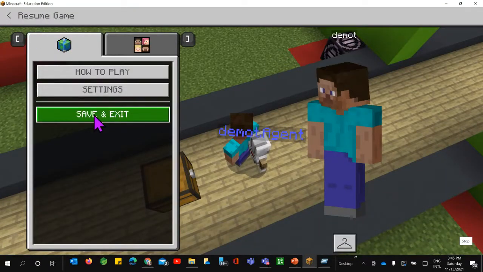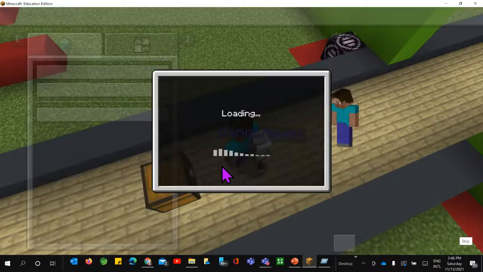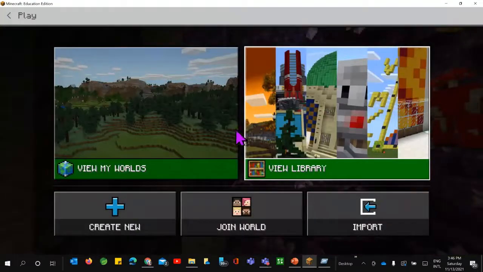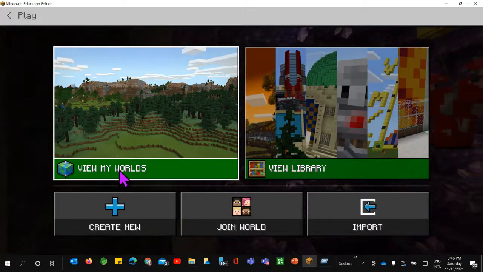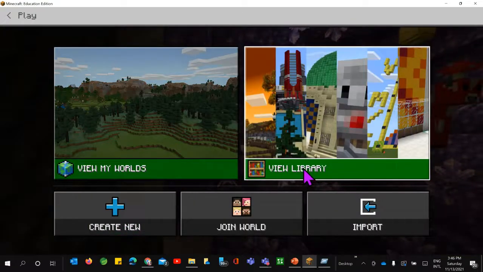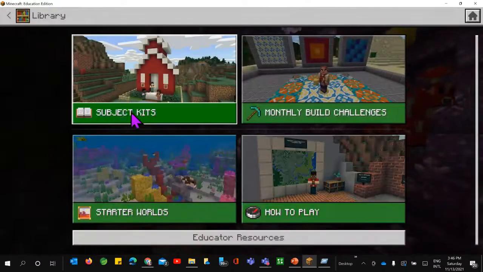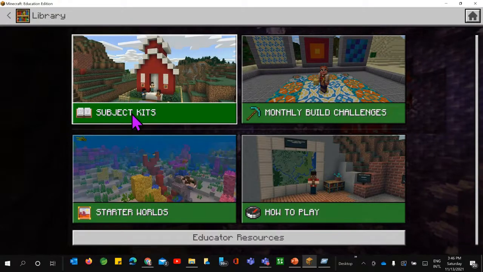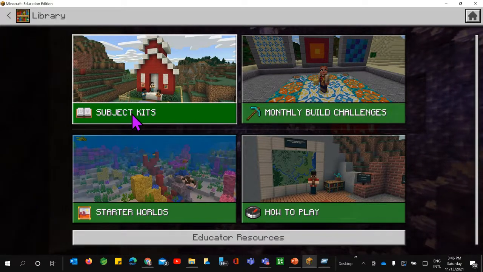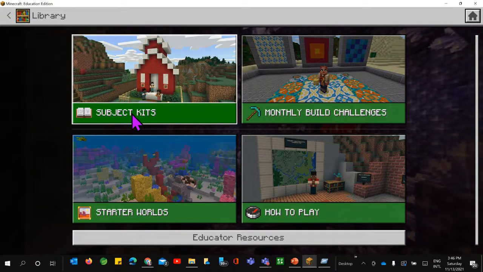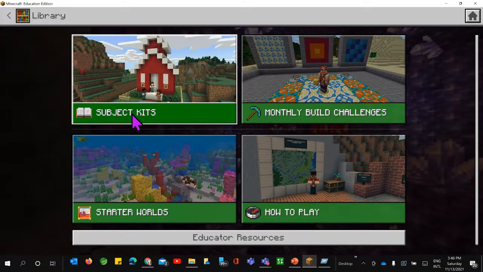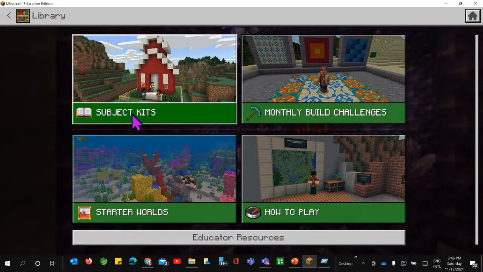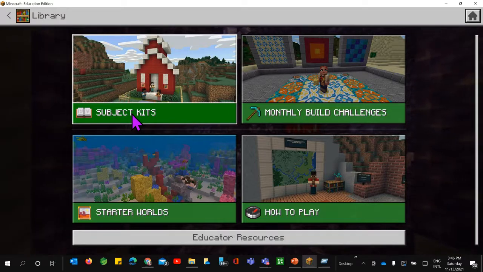And there are a number of resources also available here. If you open the library, there are subject kits. I got some queries, as most educators wanted to get to know what templates and what resources are available.